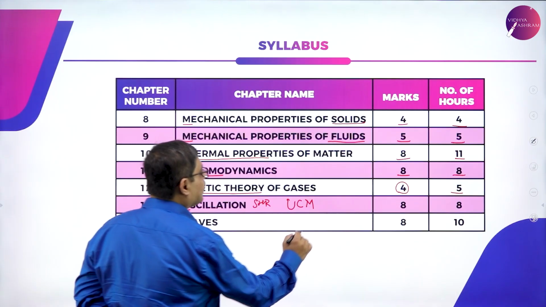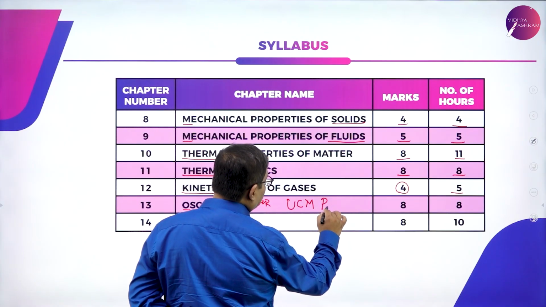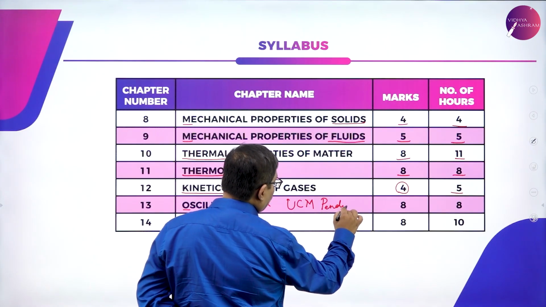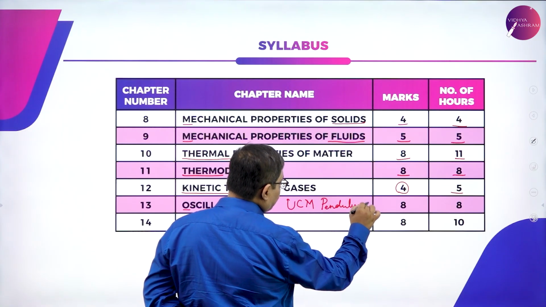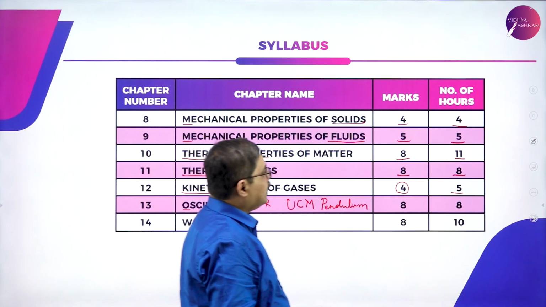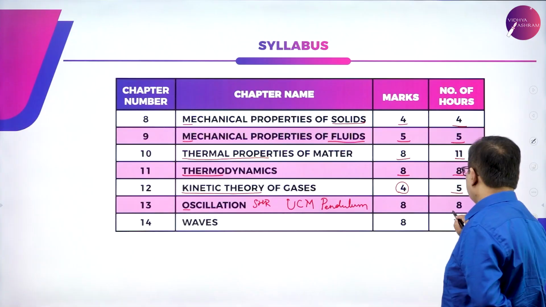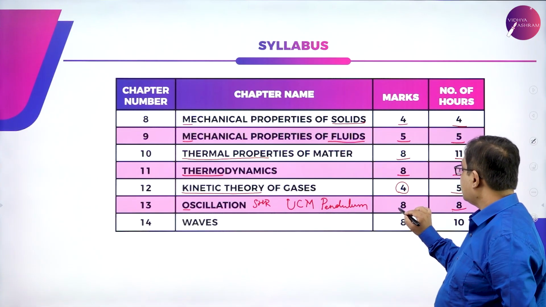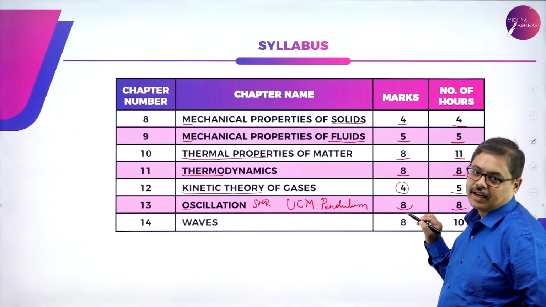And we will be studying about a simple pendulum. The number of hours allocated for this unit is 8 hours, and you may get questions for about 8 marks.